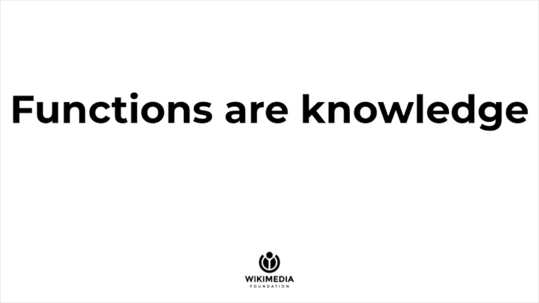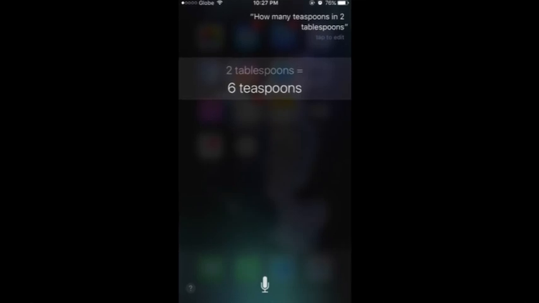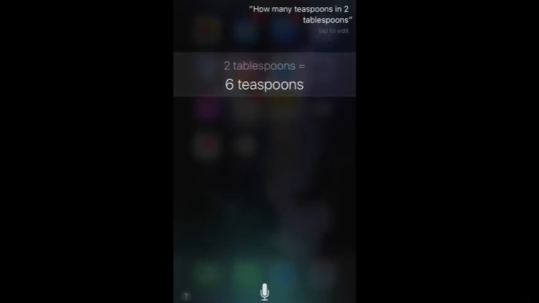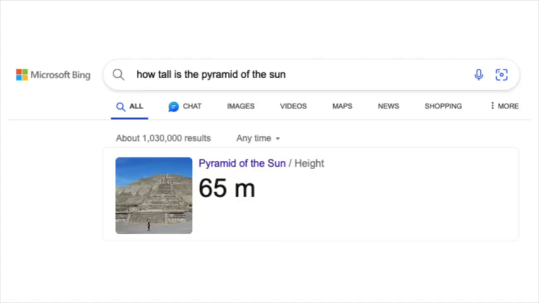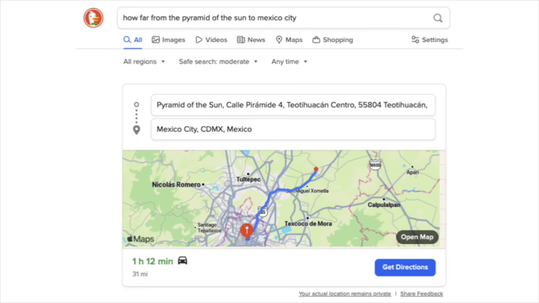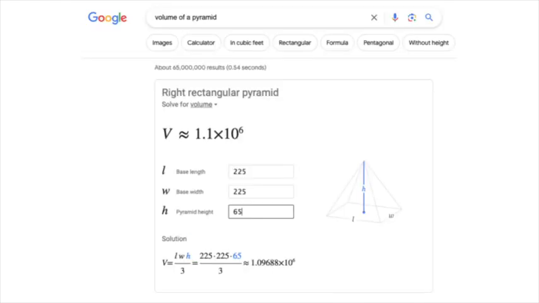And the big tech companies know this. They have been using functions to answer your questions for a while. I can ask Siri, how many teaspoons are in 2 tablespoons? Siri will use a function to calculate the answer. I can ask Bing, how tall is the Pyramid of the Sun? I can ask DuckDuckGo, how far is the Pyramid of the Sun from Mexico City? Here's one of my favorites.